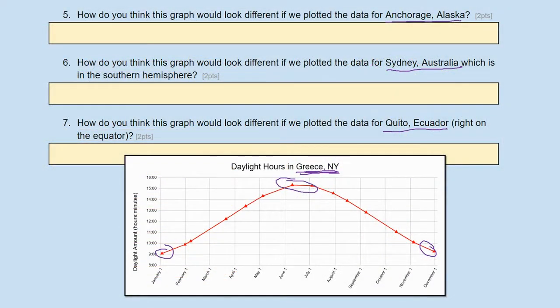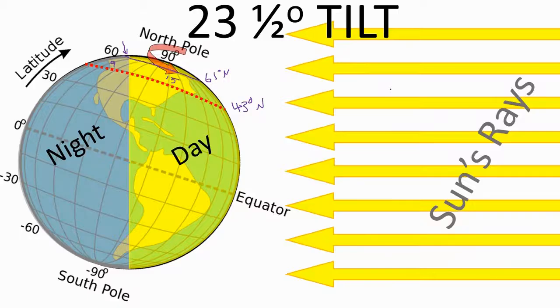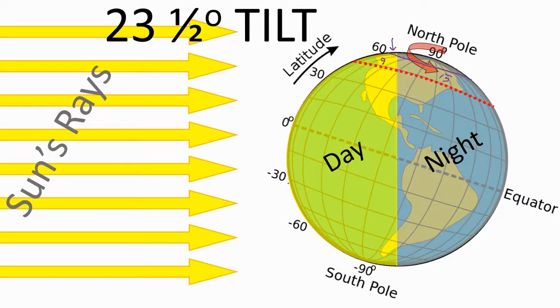What about Sydney, Australia? How is that going to look different? Sydney, Australia is 34 degrees south of the equator. So that line for Sydney, Australia is going to be about this point right here, 34 degrees south of the equator. And notice on this day, when we here in Greece, New York have a lot of sunlight and a little bit of darkness, they have a lot of darkness. There's a lot more darkness in Sydney and just a little bit of light. 6 months later, though, in Sydney, they're getting more light and less darkness. So when Sydney gets a lot of light is when we just get a little bit of light.